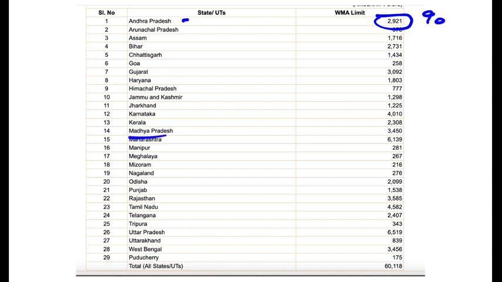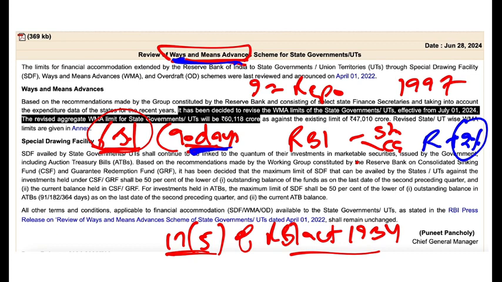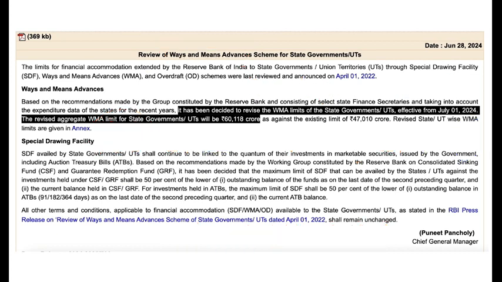Madhya Pradesh, so the bigger the state, the bigger is the quota, right? So here you can see the big states, they have got a bigger quota. Like UP, you can see that UP has got the highest quota. So what is the amount? Now this amount is decided on a half yearly basis, right?